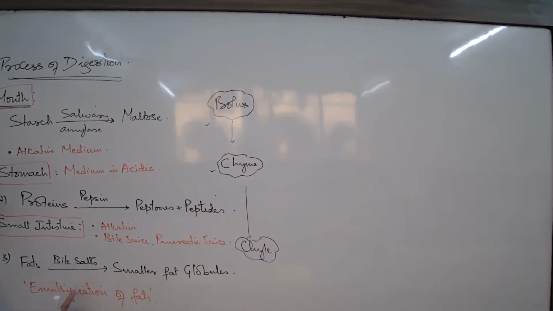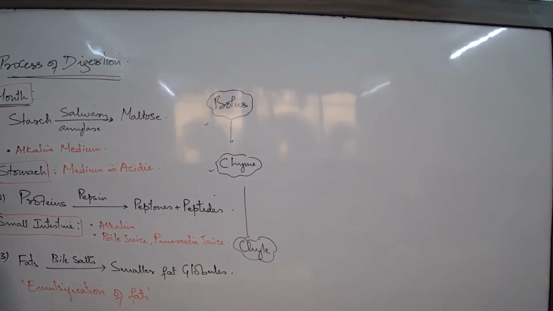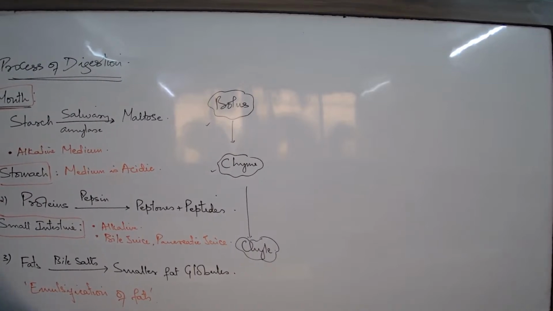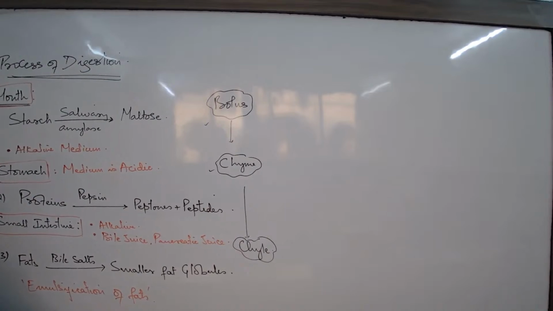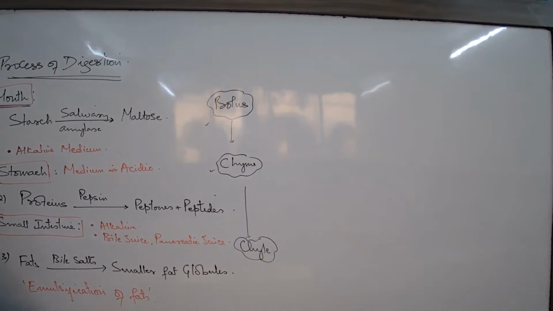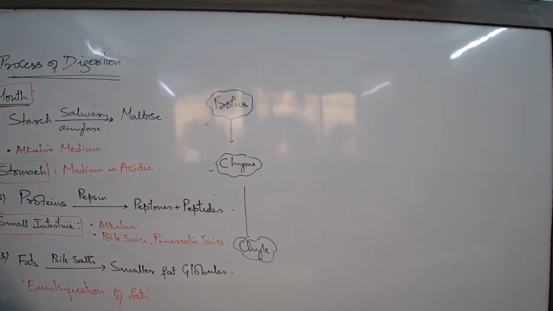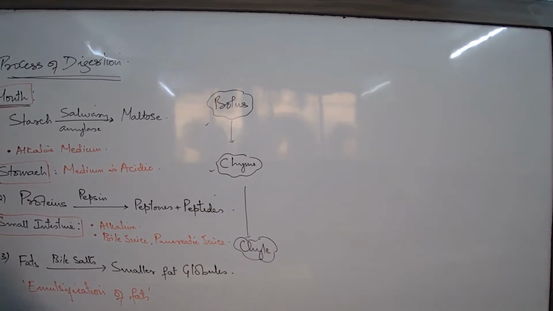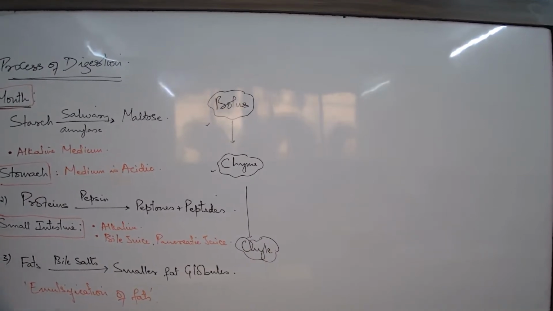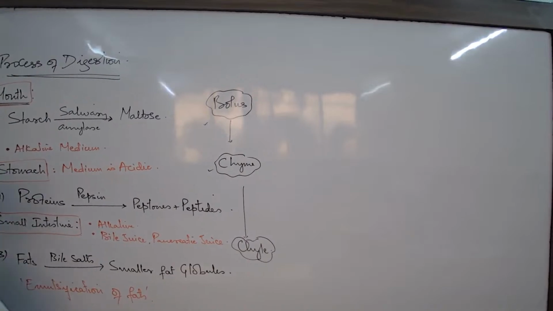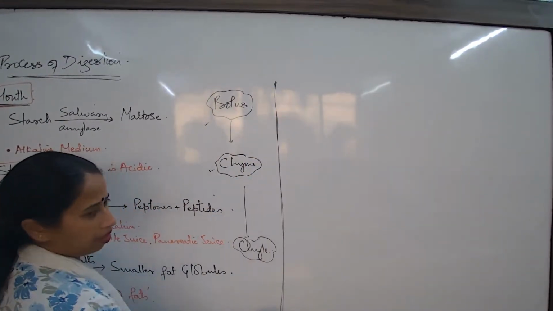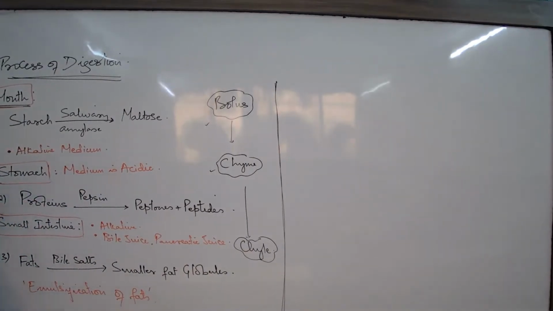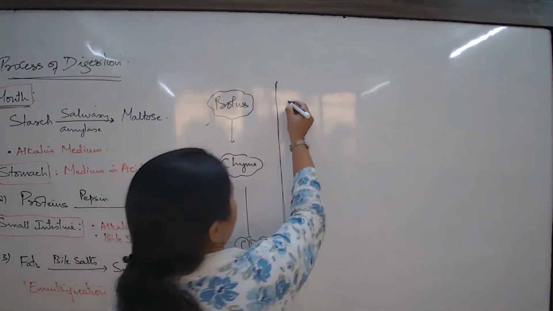What is the location? Where is this reaction taking place? In the duodenum. If you don't remember the name duodenum, at least write down the first part of the small intestine. Just don't write only small intestine, because the small intestine is a long region. So write down the first part of the small intestine. There, this reaction, emulsification of fat, is taking place. So by the time the food is in the duodenum, we know that carbohydrates, proteins and fats are all partially digested.